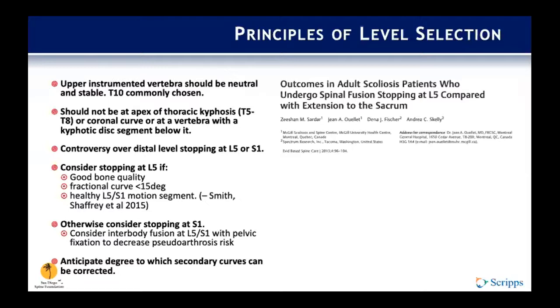Controversy does exist over where to stop distally, either stopping at L5 or S1. From what I've seen, you consider stopping at L5 if there is good bone quality, if the fractional curve is less than 15 degrees, or if the L5-S1 joint is healthy. There's healthy motion, there's no significant listhesis or rotatory subluxation. Otherwise, consider stopping at S1. So in this case, you would consider an interbody fusion L5-S1 with pelvic fixation to decrease your pseudoarthrosis risk.